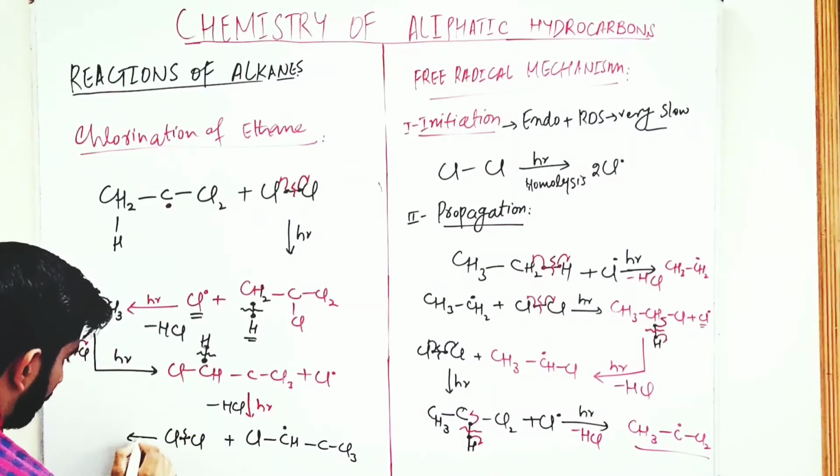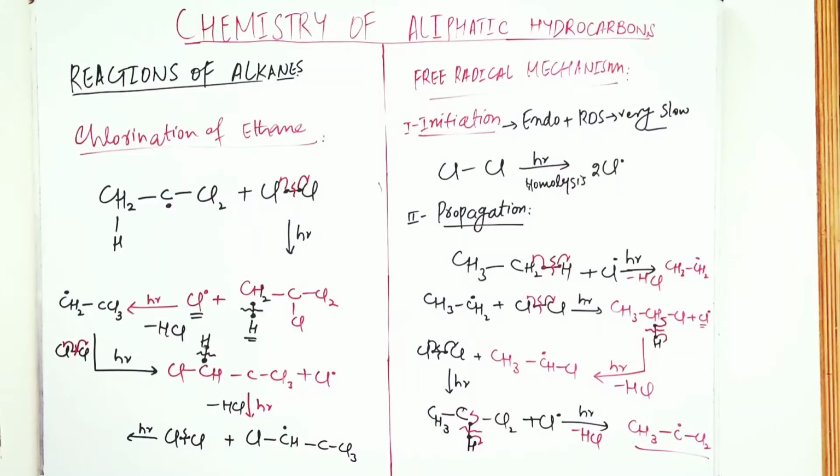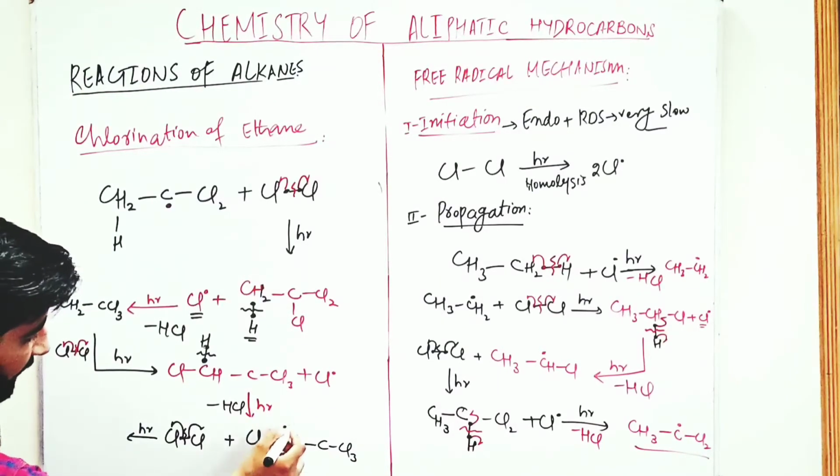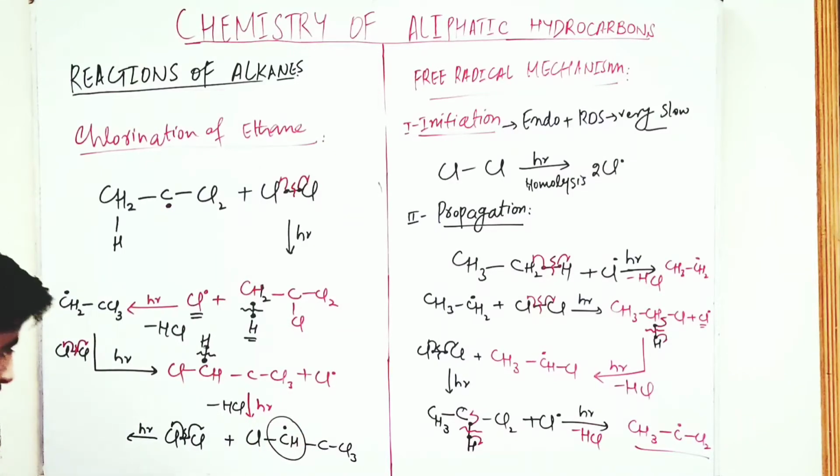This bond breaks in the presence of sunlight or ultraviolet light at a high temperature, homolysis takes place, free radicals are formed. This chlorine free radical and this free radical react, and there is formation of pentachloroethane. This pentachloroethane is formed with the chlorine free radical. In the next step,